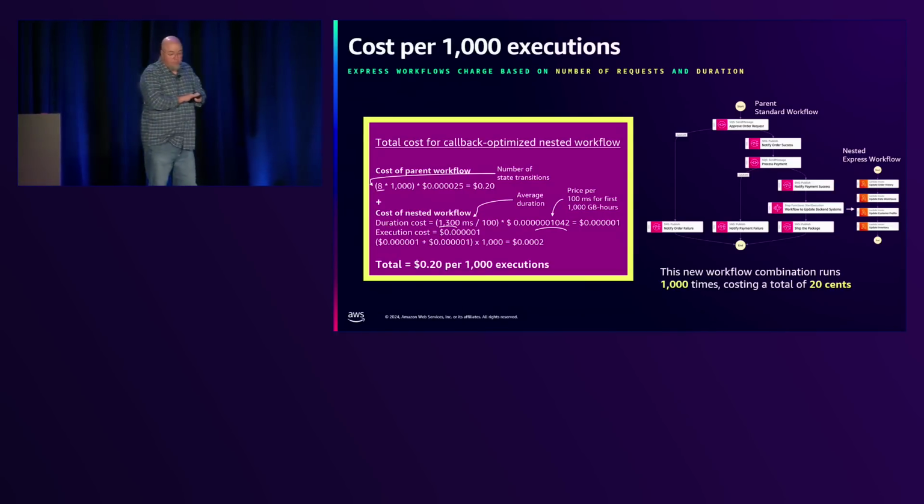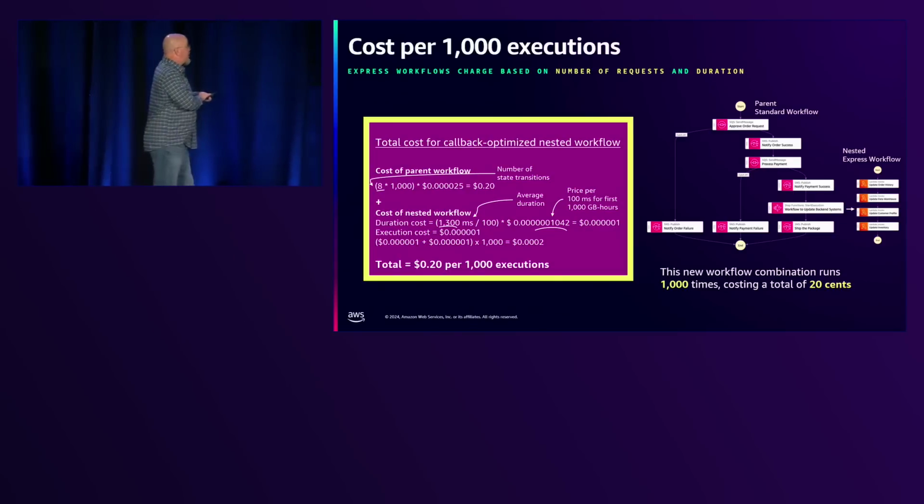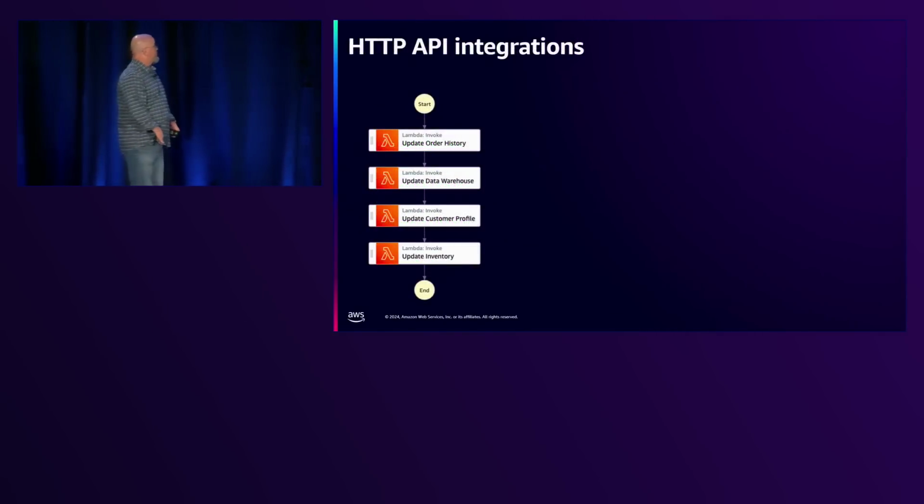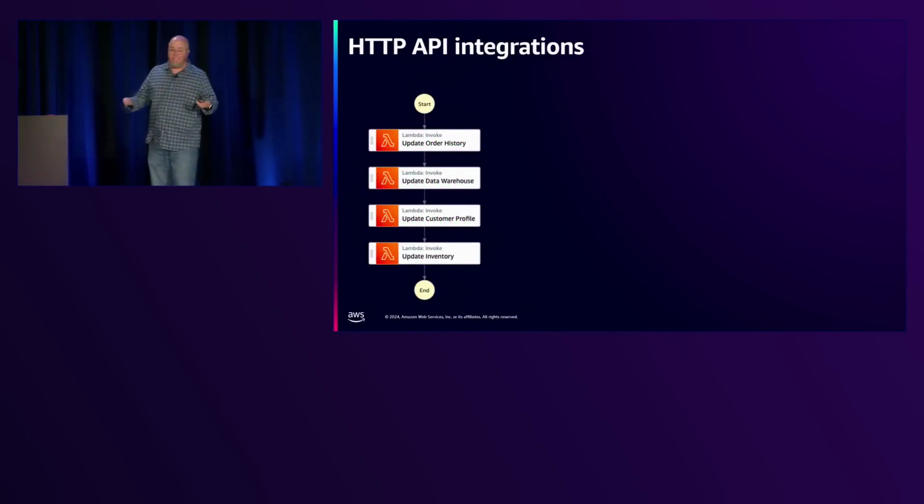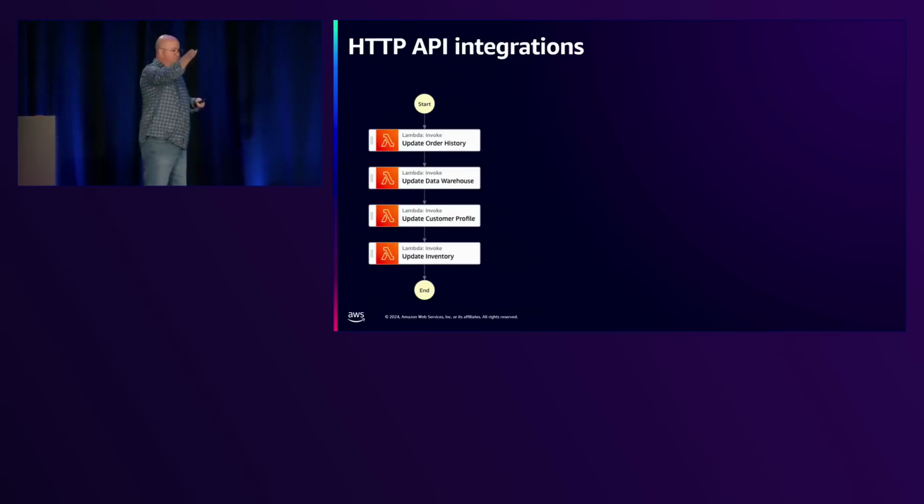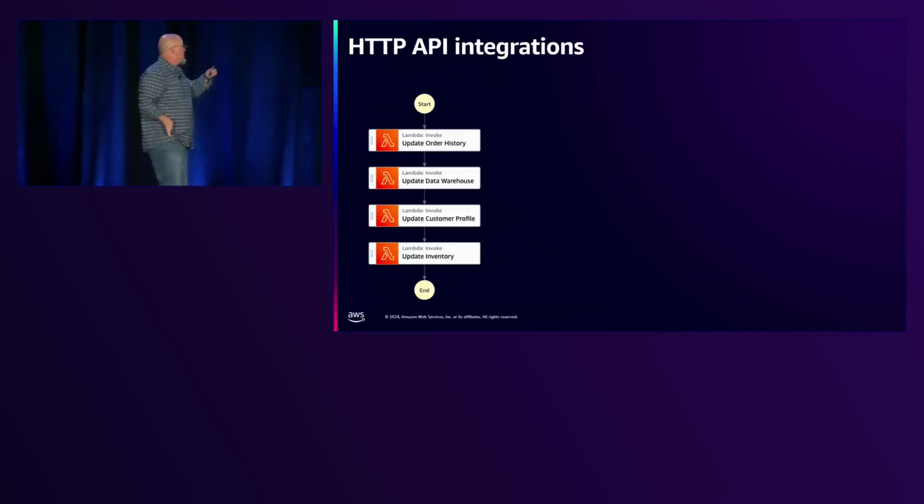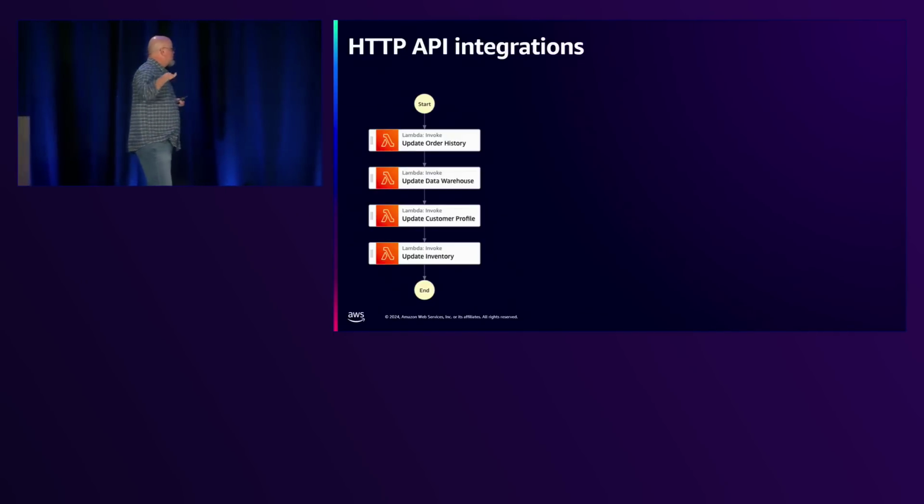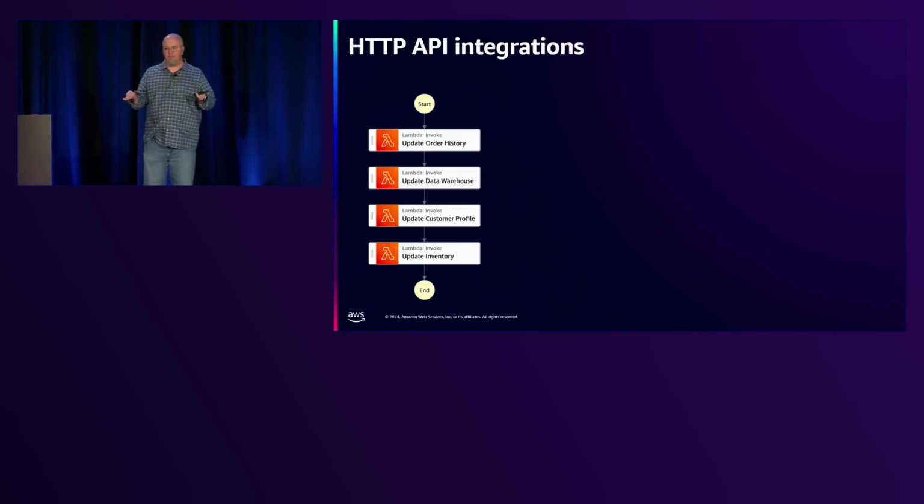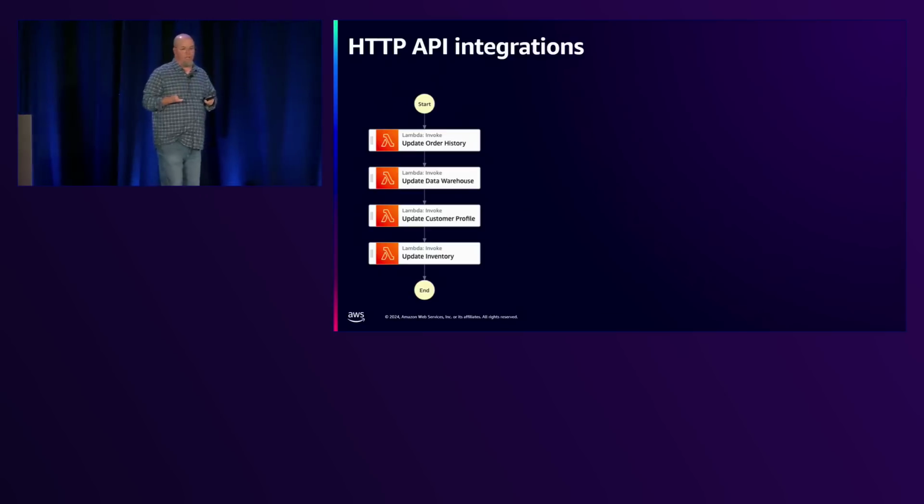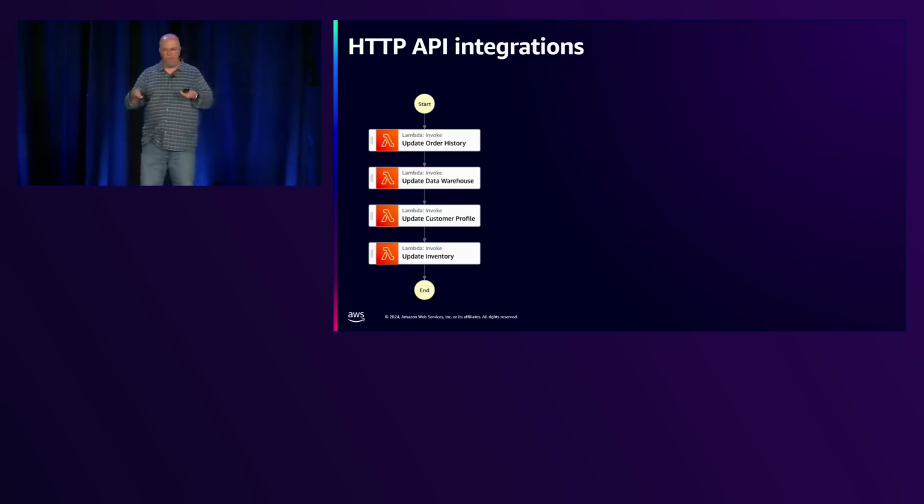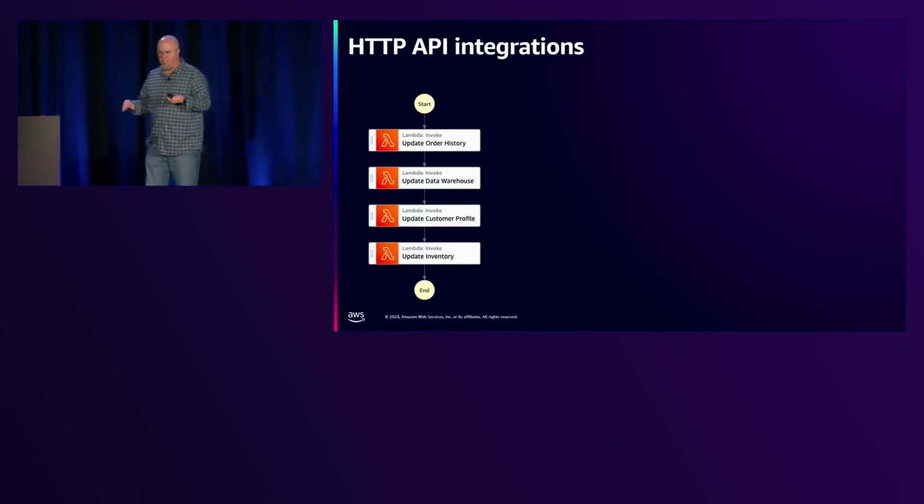All right, so we've broken that out. But we're not done yet. So next thing we're going to do, in our nested state function, we're doing 4 transitions here. We're doing 4 Lambda function invocations. We're updating order history, data warehouse, customer profile, and update inventory. Now, obviously, we can combine those into one Lambda function, but we're losing the single responsibility, right? So we want to keep those separate.